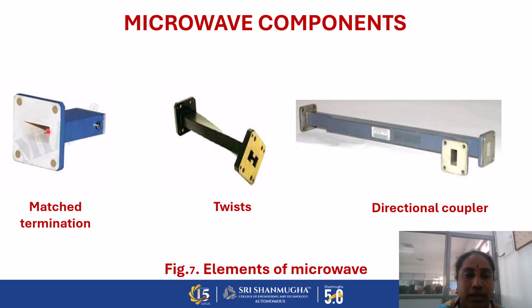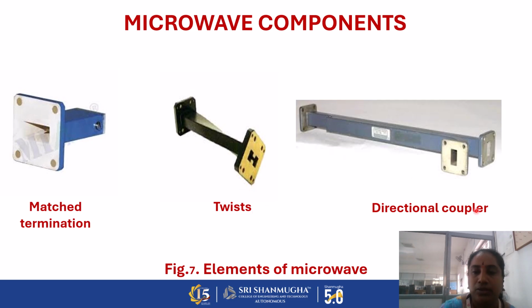Based on the ports, we can alternatively use the matched termination, and we can connect the matched termination at each and every element, and finally we take the output in the CRO or in the VSWR meter. And twist: the main function of the twist is that we can alter the electromagnetic direction from source to destination. So wherever we need to alter the direction, we can use the bend element as well as the twist element.